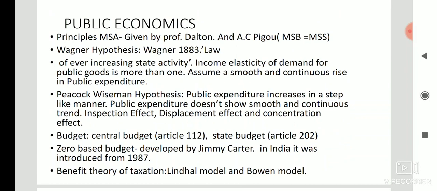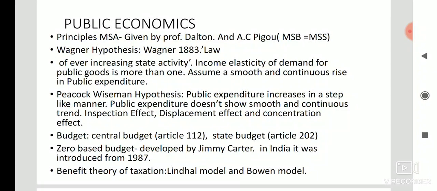Now the first concept is the principle of MSA, and MSA stands for maximum social advantage. It was given by Professor Dalton and S.C. Pigou. Here the condition for attaining maximum social advantage is that maximum social benefit must be equal to maximum social sacrifice. This is an important question. The condition is very important: maximum social benefit must be equal to maximum social sacrifice.